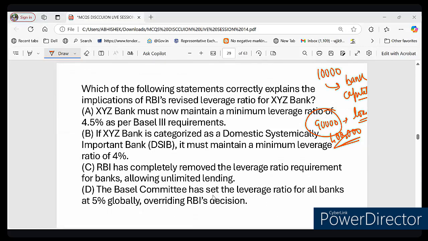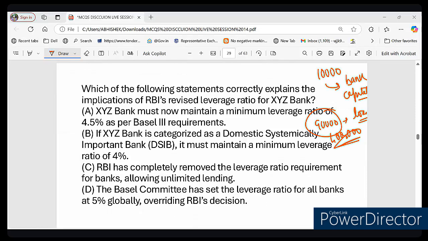Yes or no? What do you think? Obviously no, because excessive lending leads to financial crisis, right? Now my second question is, do you think that leverage ratio is the same for all the banks? Yes or no?